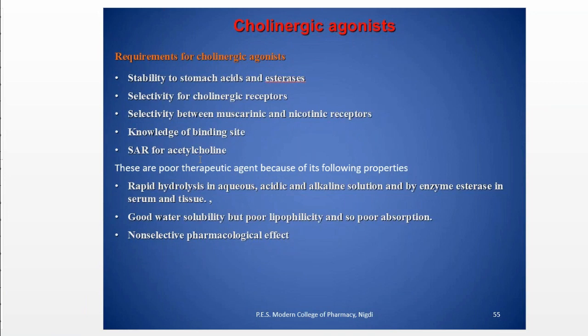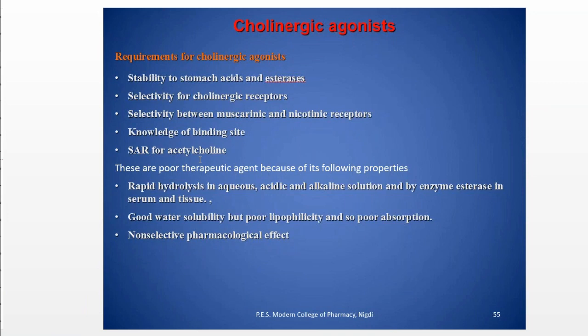Most probably they should have a muscarinic action rather than nicotinic action. Then you should have knowledge of the binding site, and the last one is the SAR of acetylcholine. So these are the primary requirements for the designing of a cholinergic agonist.